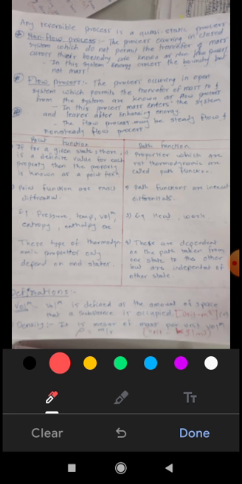Okay, then point function, this type of thermodynamic property only depends on end states, and path functions depend on the path taken from one state to another state. These were the point function and path function. Now we have to study some definitions which are very necessary for understanding thermodynamics. Okay, first is volume.